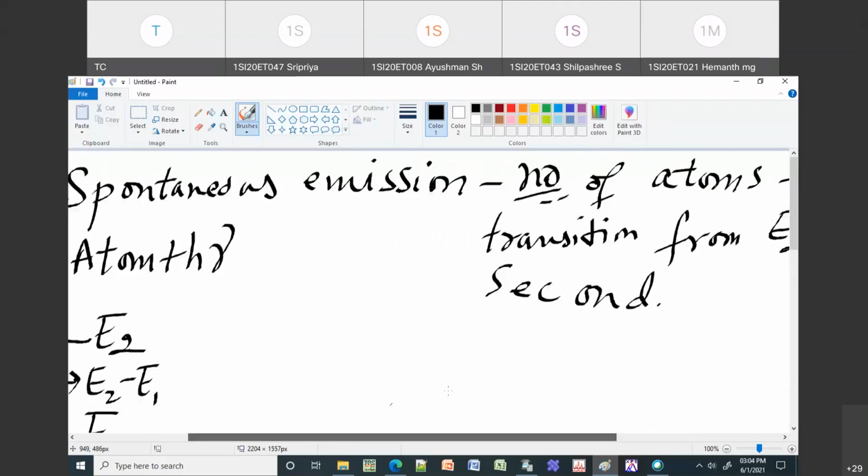So now you tell me what are the factors that will be more important or that will affect your spontaneous emission.